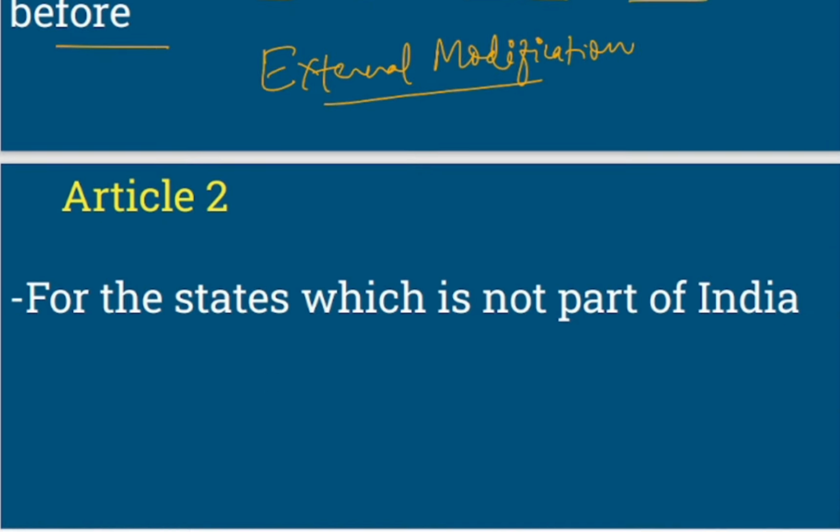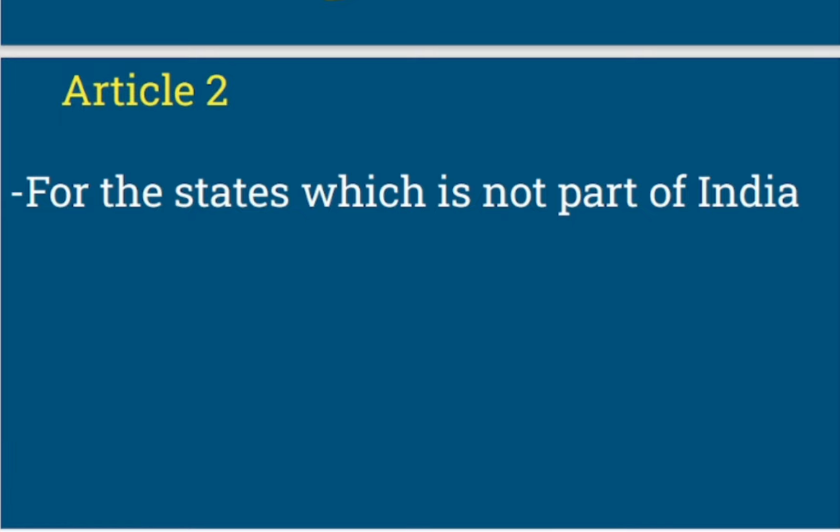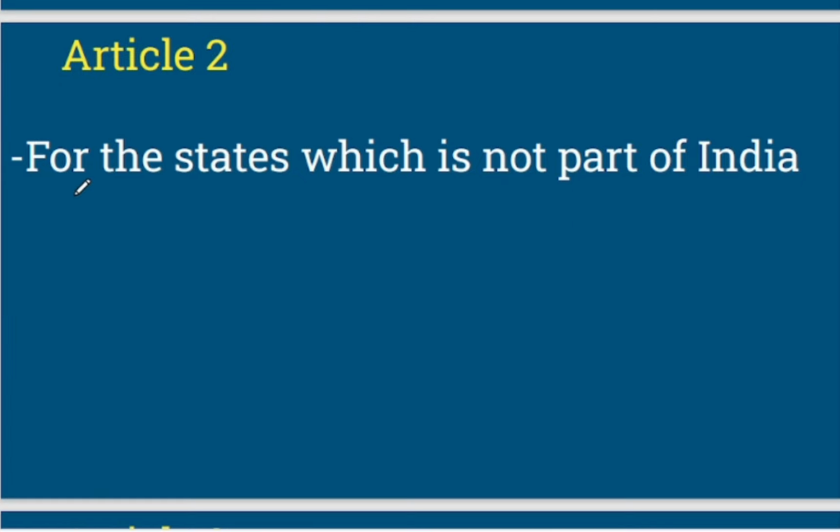Let's move to the next slide. So Article 2 says that for the states which is not part of India, so we just discussed that it is for external modification, right?